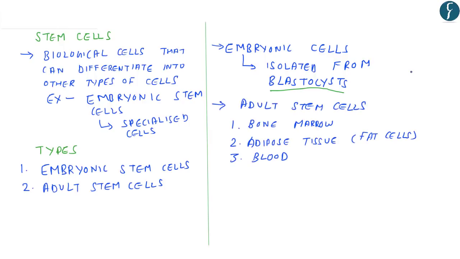The adult stem cells are found in tissues of the human body, for example, the bone marrow, the adipose tissue, and the blood. Now under this, we have understood that stem cells are biological cells that can differentiate into specialized cells. These are of two types, embryonic stem cells and adult stem cells. Embryonic stem cells can be isolated from blastocysts. Adult stem cells can be isolated from tissues of the human body. Now let us understand where stem cells are used.